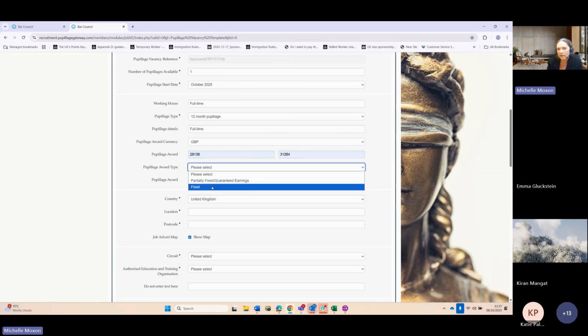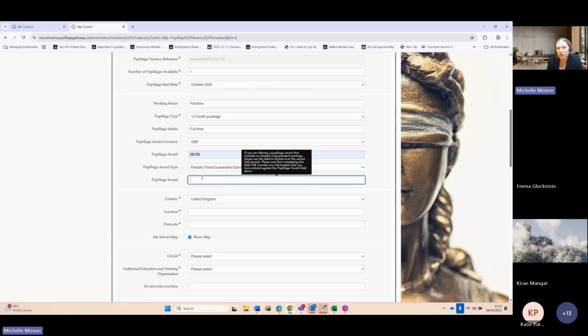If you have a fixed or partially fixed fee and it's just one amount, we suggest that you just type the amount into this box here. This box will override whatever you put into these sections here. So you don't need to fill out both. You just need to choose one or the other.